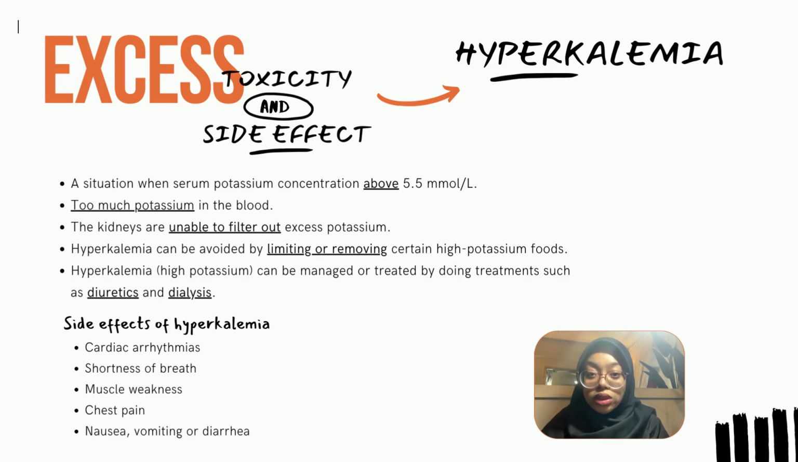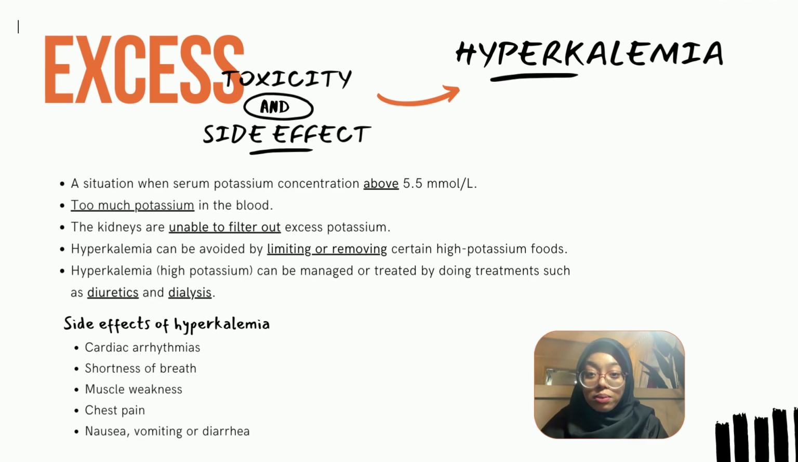For your information, hyperkalemia, which is high potassium, can be avoided by limiting or removing certain high potassium foods, such as orange or orange juice, sweet chard, banana, avocado, potato, raisin, spinach, and others.